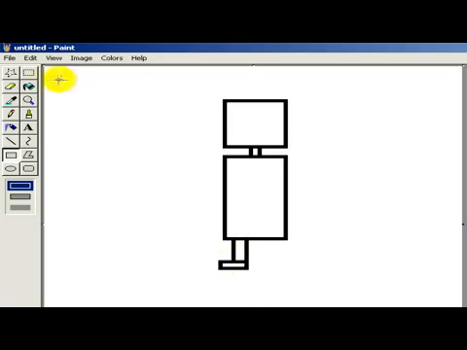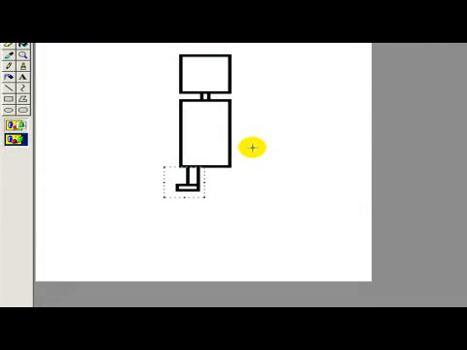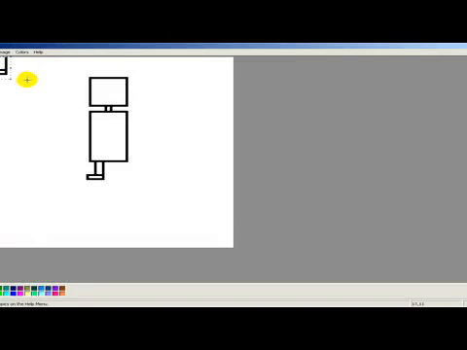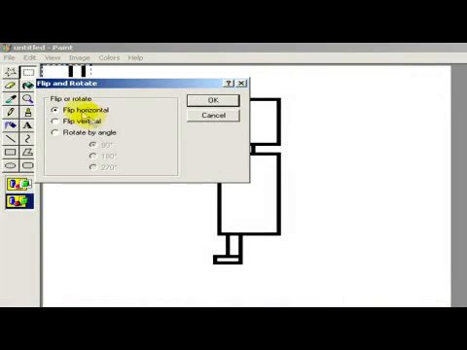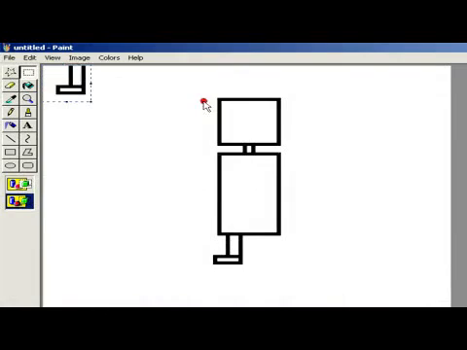Okay, if you would like to make it easier, select the leg or select the item that you would like to copy. Do a copy paste or push the buttons Ctrl+C and Ctrl+V. Now it disappears here, but we need the leg to the opposite direction. So we go to Image, Flip and Rotate, and we flip it horizontal. Okay. Now we have the leg.